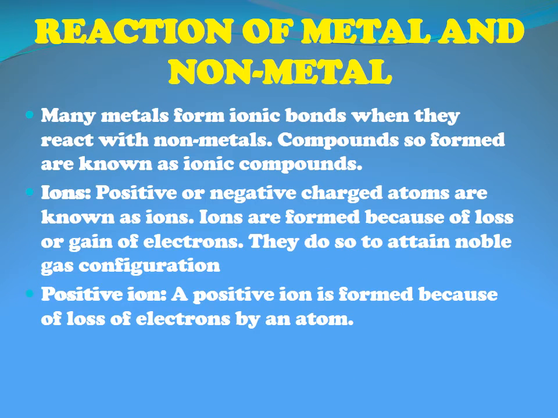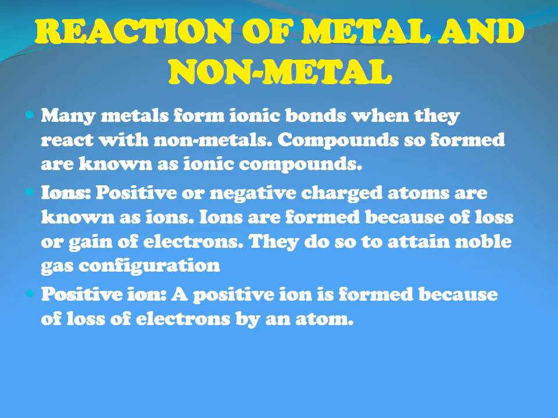Reaction of metals and nonmetals. Here you need to study how metals and nonmetals react with each other. Many metals form ionic bonds. When they react with nonmetals, the compounds so formed are called ionic compounds. Whenever metals and nonmetals react, an ionic bond is always formed. Why is an ionic bond formed? Because metals have a tendency to lose electrons and form cations, whereas nonmetals have a tendency to gain electrons and form anions.